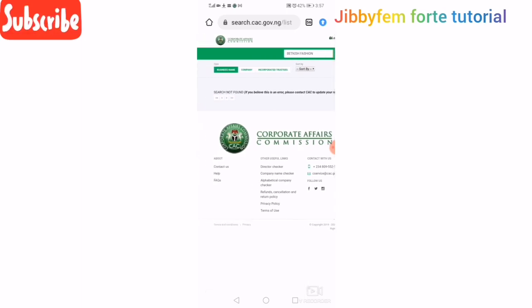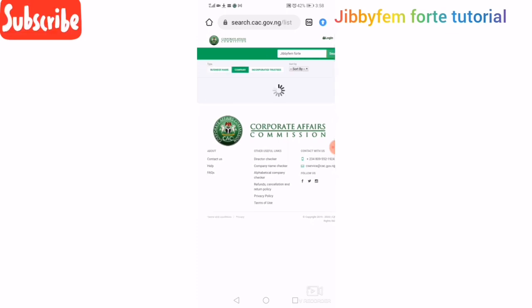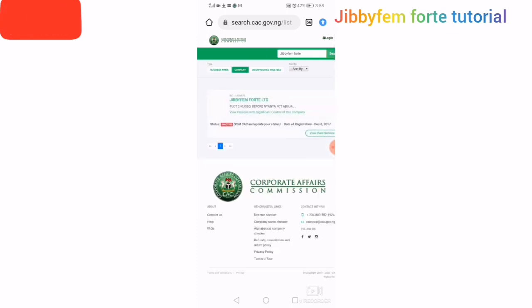Now let me, for example, write my own business name. My business name is Jibbyfemforte. Let us search. You can see it's already doing the search. Let's see what is going to happen. You can see that there is Jibbyfemforte. I registered as a limited liability company, so it's not going to be under business name.